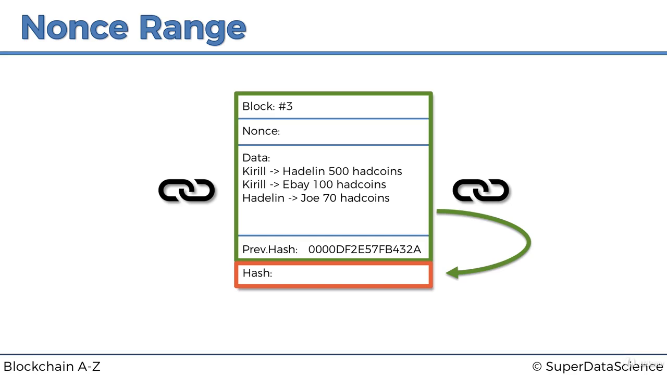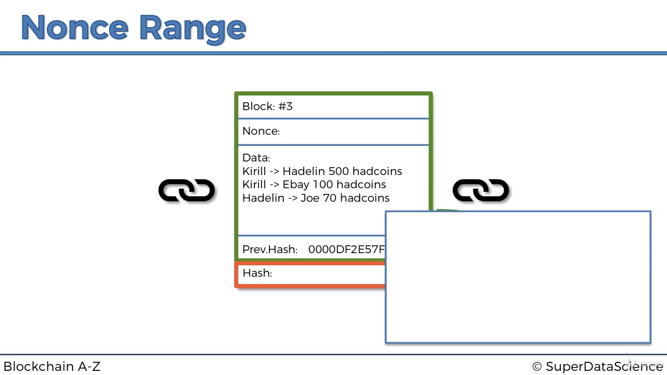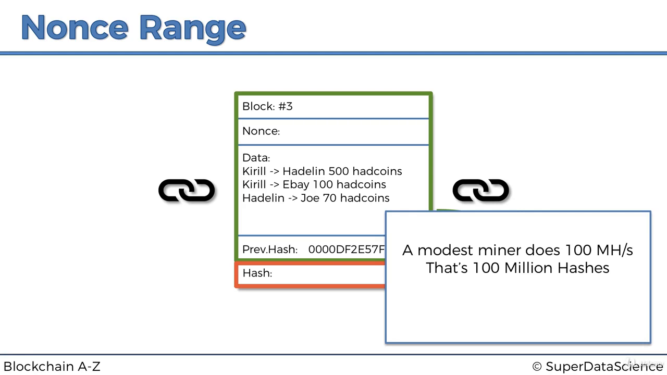Well, let's say this first thing, that a modest miner does about 100 million hashes per second. That's not the fastest, not the slowest type of mining rig that you can get. 100 million different hashes are tried per second. And that means 4 billion iterations of the nonce will be done, if you divide 4 billion by 100 million, in 40 seconds.